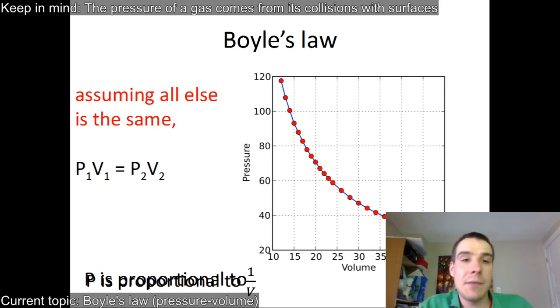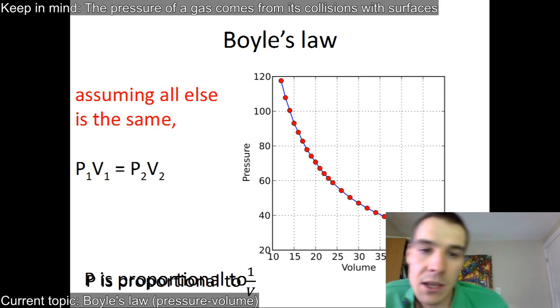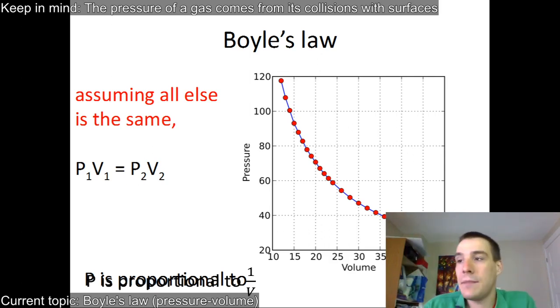That's how we can explain it with the kinetic theory. And that's Boyle's law. It's the pressure-volume relationship. You don't have to memorize it because you can take it from first principles. To increase the pressure, I have to decrease the volume. To decrease the pressure, I have to increase the volume.